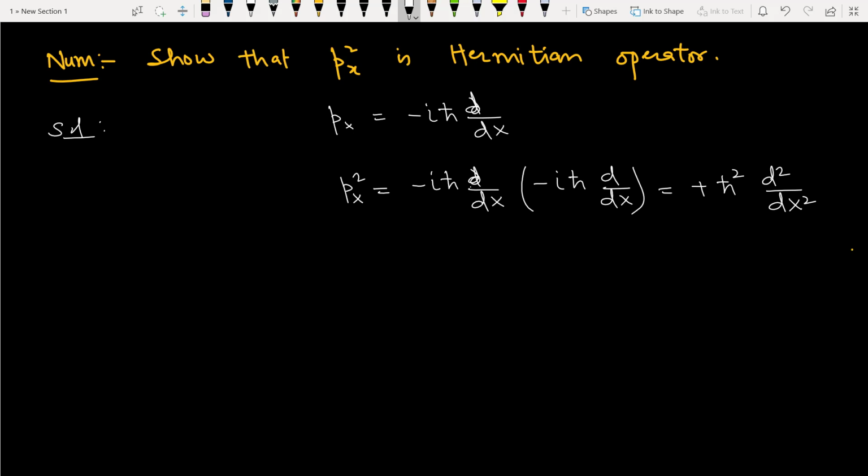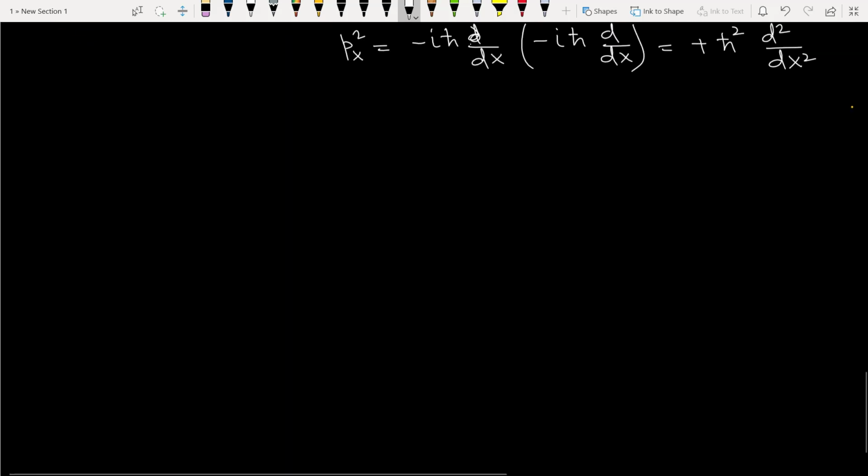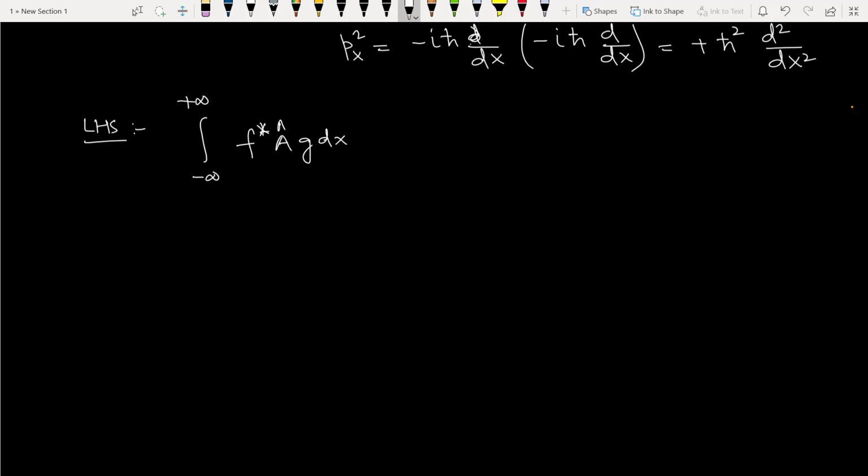So now we apply the Hermitian property for this function. So left hand side, it will be integral minus infinity to plus infinity f star A cap g dx. So it will be integral of f star h cut square d2 by dx2 g dx.